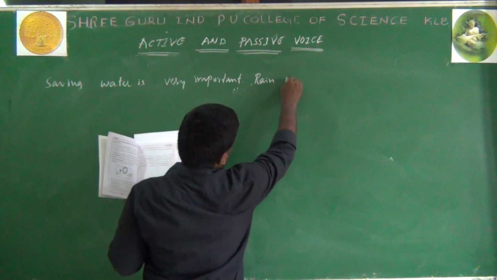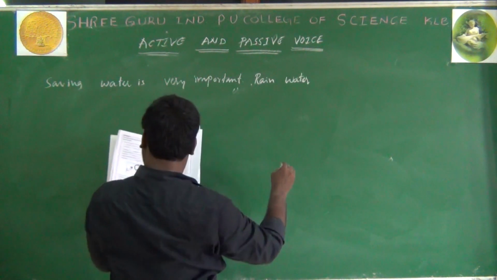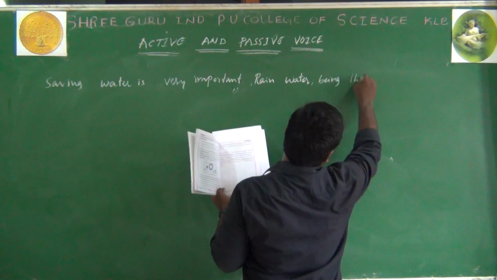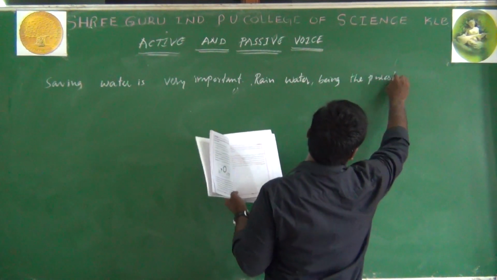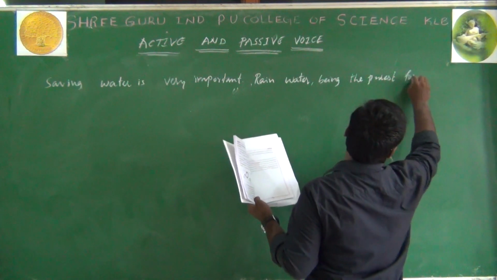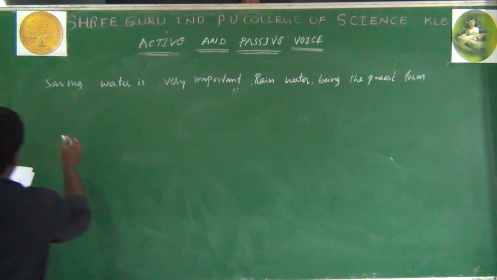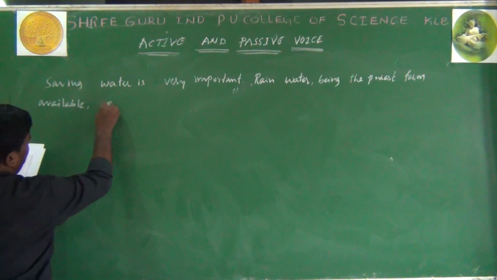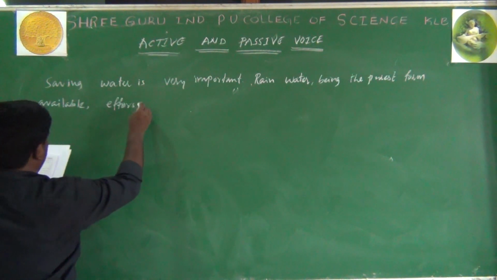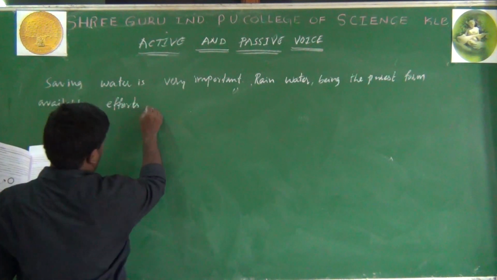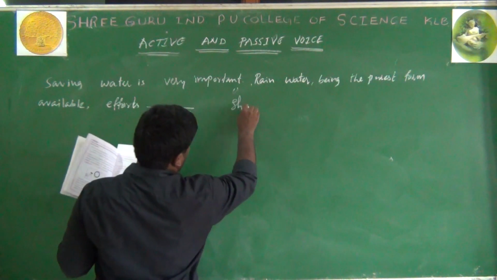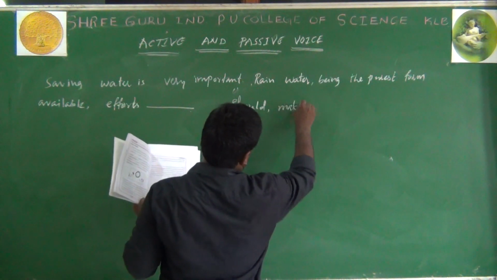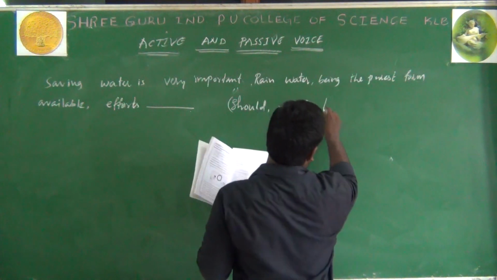Rainwater being the purest form available, efforts dash bracket should and make to harvest it.